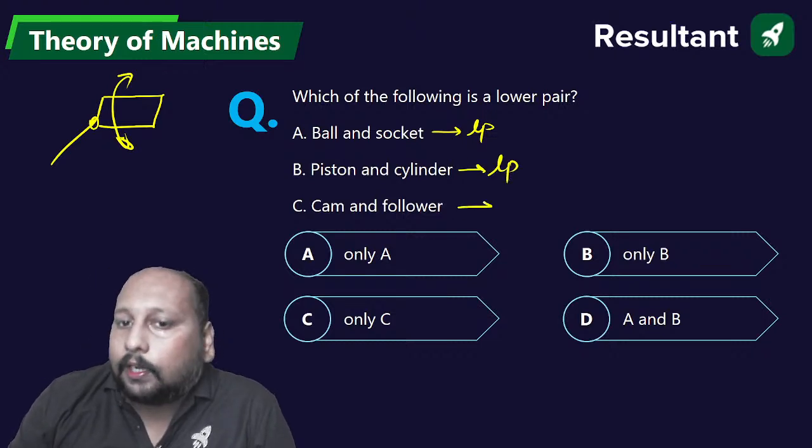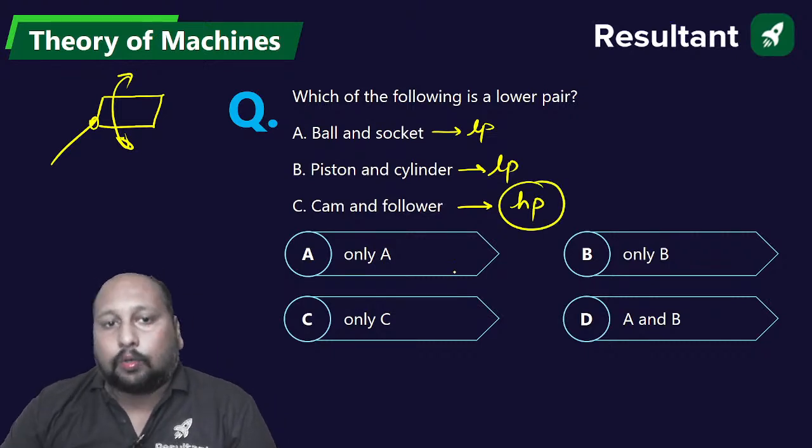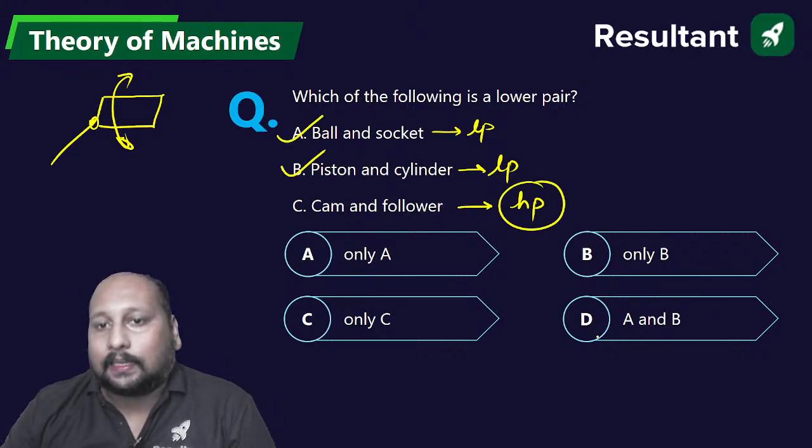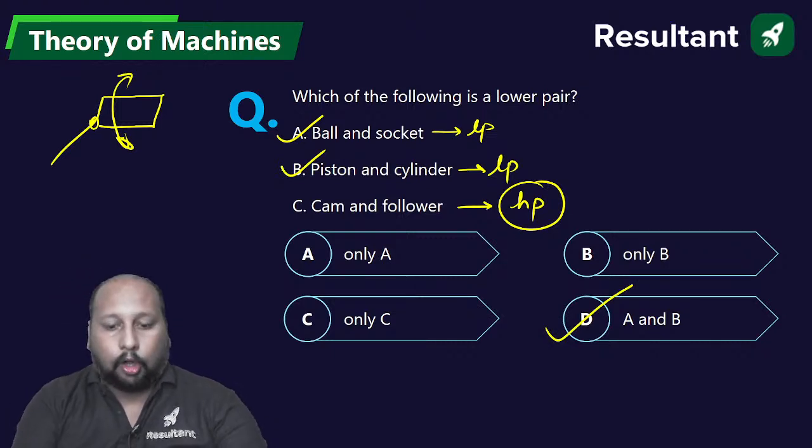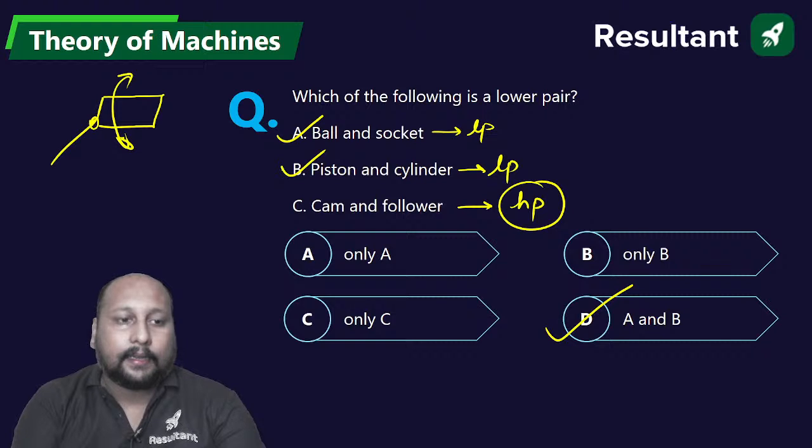Cam and follower will be having a point contact. This is an example of a higher pair. So only A and B are examples of lower pair. Option D is the correct answer.